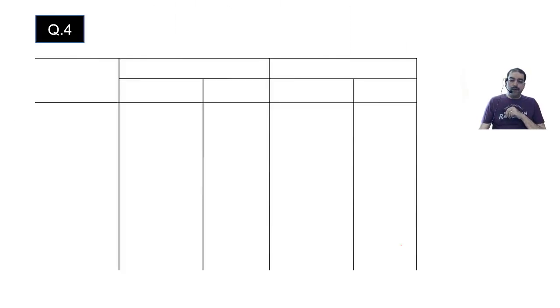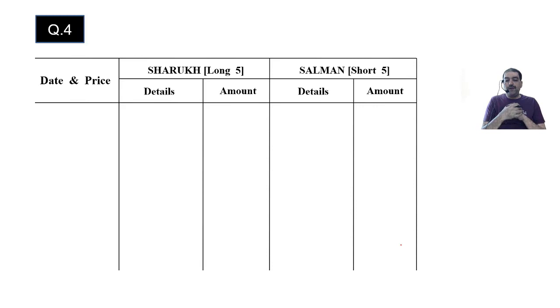Pay attention. First what I will do is, I will prepare a statement like this. Shahrukh long 5, Salman short 5, details amount. Now long means what? That he has bought. Short means what? That he has sold.